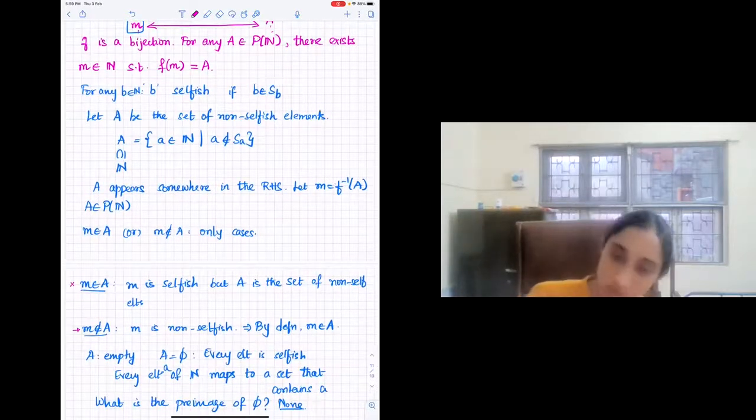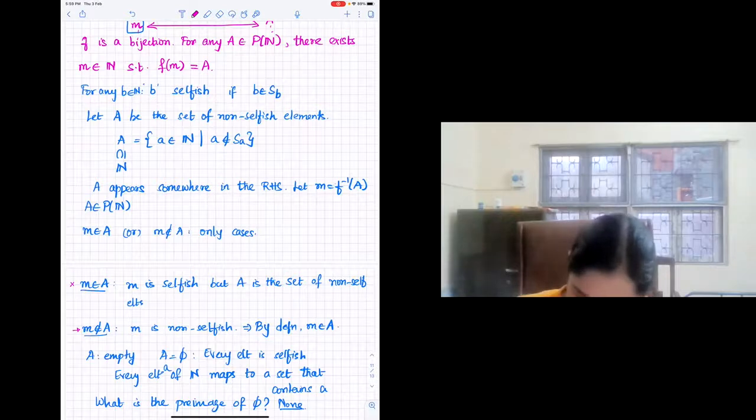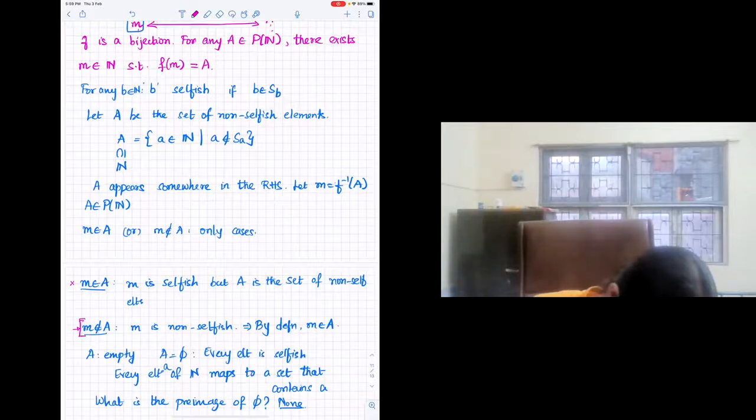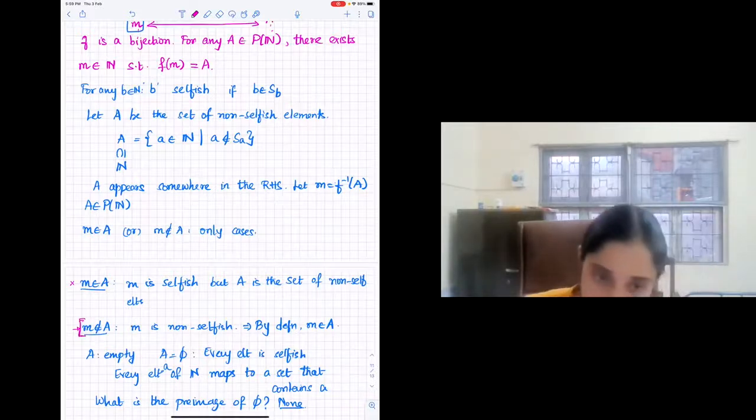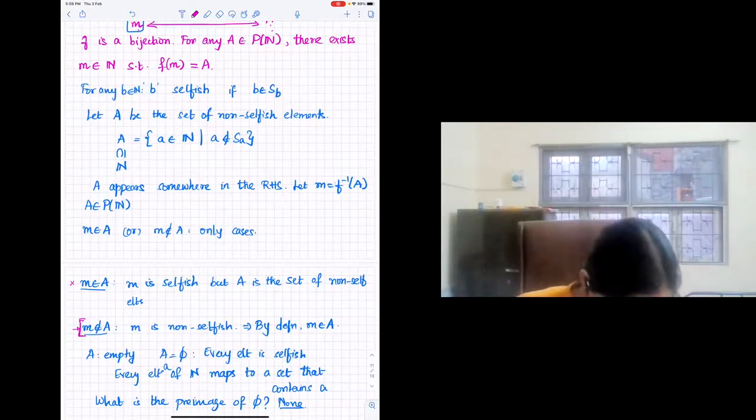Then what is the natural number corresponding to the empty set? There is none, because every element is non-selfish. It is actually covered here. Is that what you're also trying to say? Yes, ma'am, I think so.